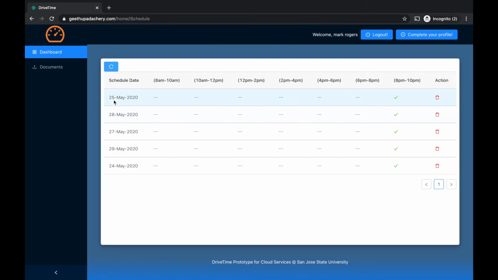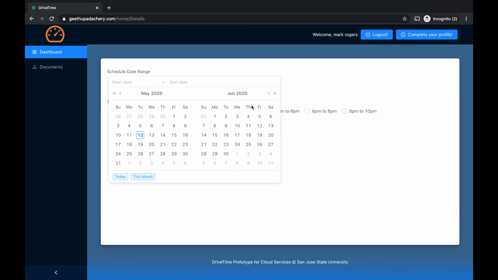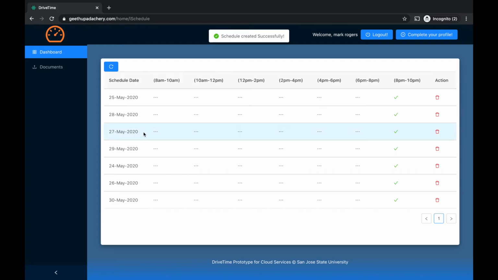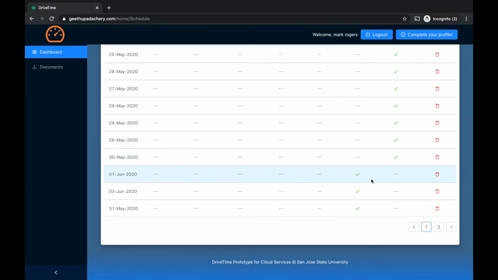And there we go, user schedule is created. So in here he will see what time slots he is available for and what time slots are booked. We have added that user can also delete his schedule, and if he needs to add a few more, he can do that as well. Let's say for these 4 dates he'll be available for this time slot. So now that data is also added.